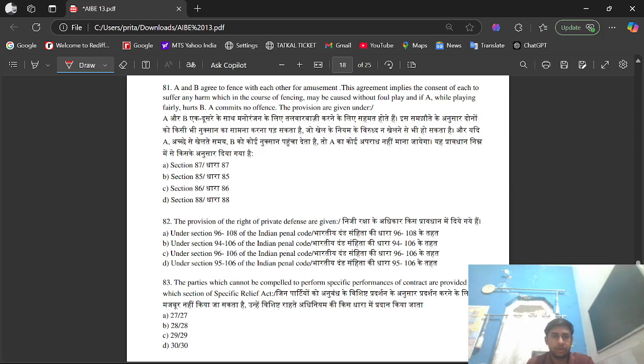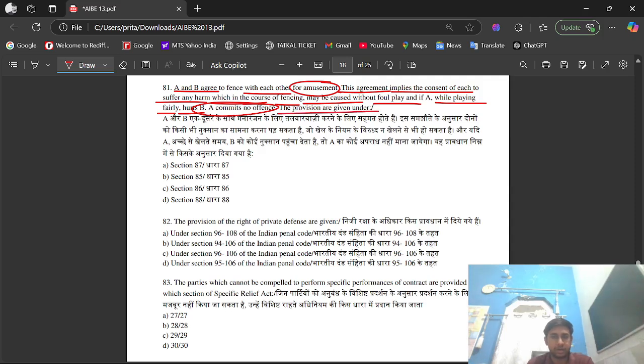Question number 81. A and B agree to fence with each other for amusement. This agreement implies the consent of each to suffer any harm which, in the course of fencing, may be caused without foul play, and if A, while playing fairly, hurts B, A commits no offence.